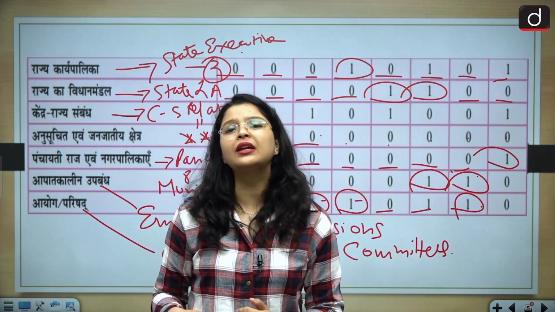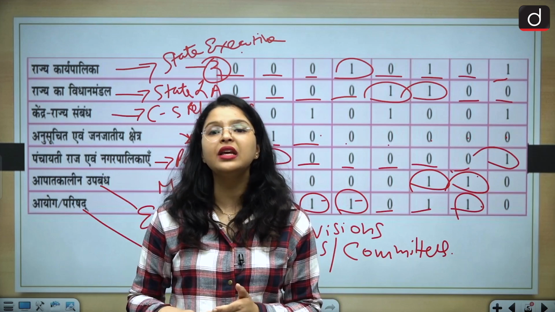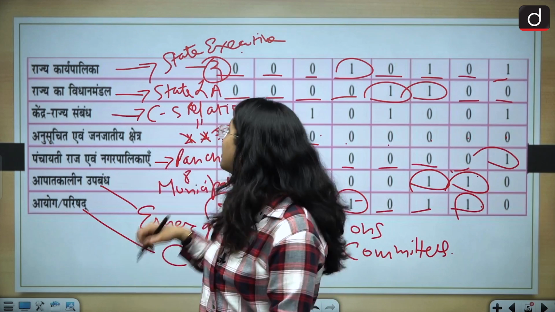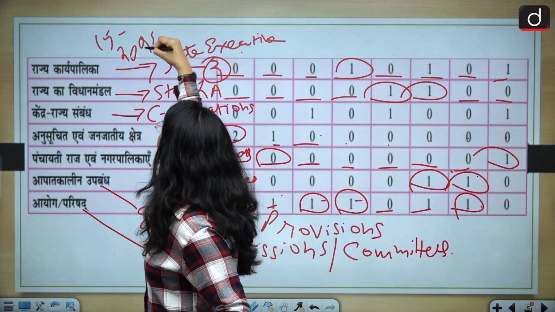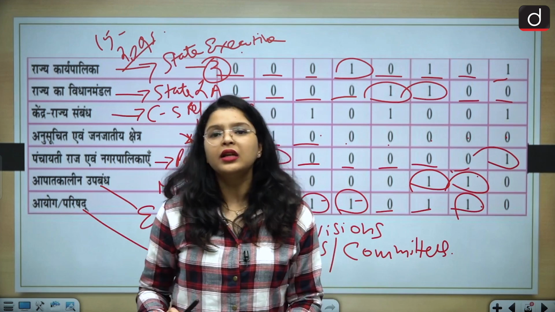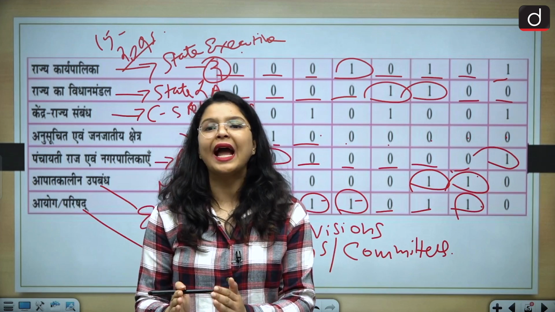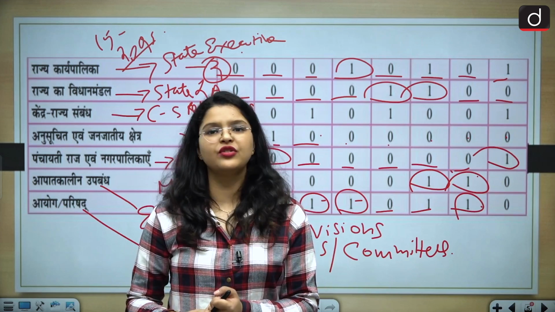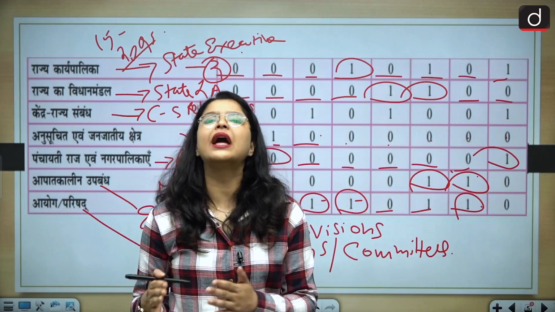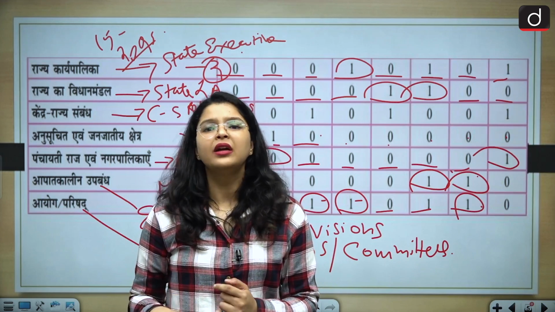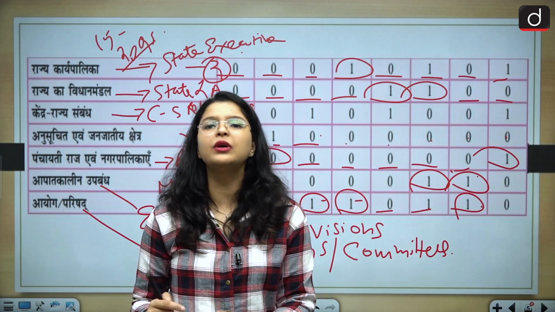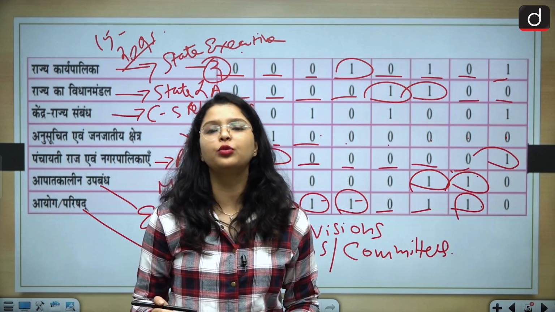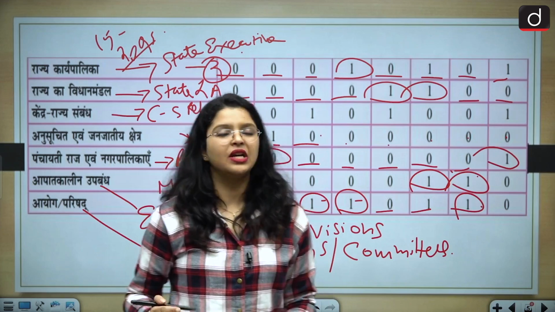So all in all, you can conclude that polity is a very important and scoring subject. You can expect around 15 to 20 questions from polity. The key to cracking the code of polity is smart revision and practice, and practice. And I hope you will not get polity questions wrong, because polity and history are expected to be very scoring subjects.